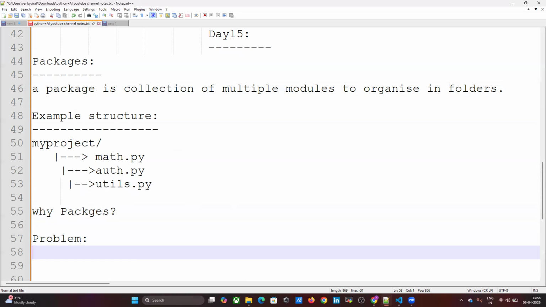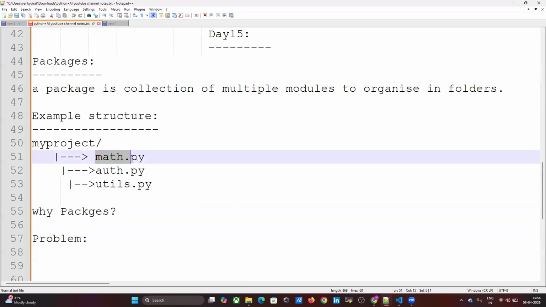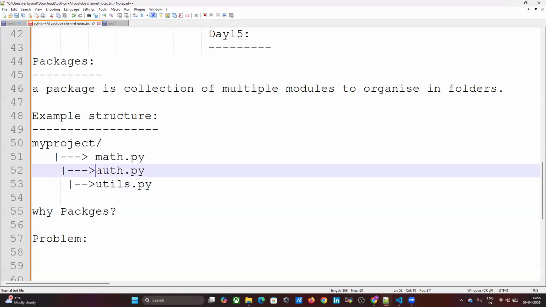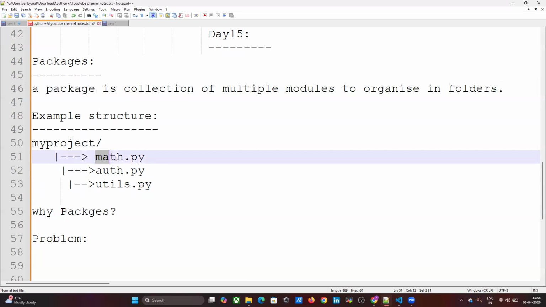I have to use those 100 modules somewhere, right? It is hard to manage. Which module is under which, and where is this math module saved, where is this auth module saved? It is hard to find. Wherever I require this module in the future, I will find it hard to locate.